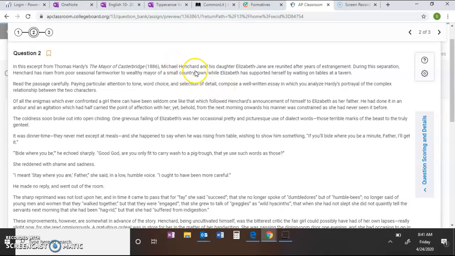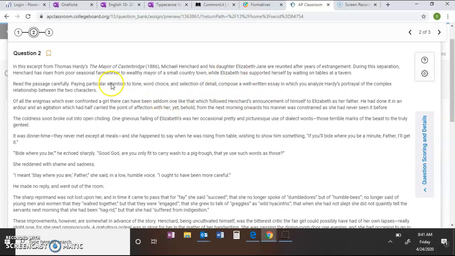So we don't really know anything about his rise to fame. We don't really know anything about the separation between him and his daughter. We don't know anything at all about the mother and how that process was involved. The only thing we do know is that Elizabeth has supported herself by waiting on tables at a tavern. So she's been a waitress during this time. Again, we have no mention of the mother, no mention of the relationship.